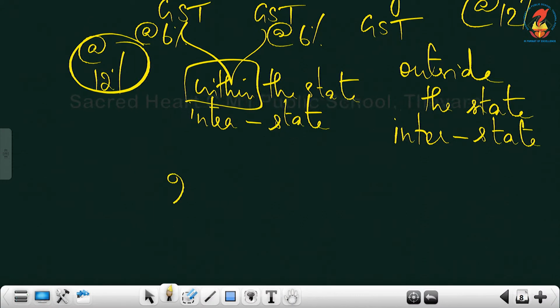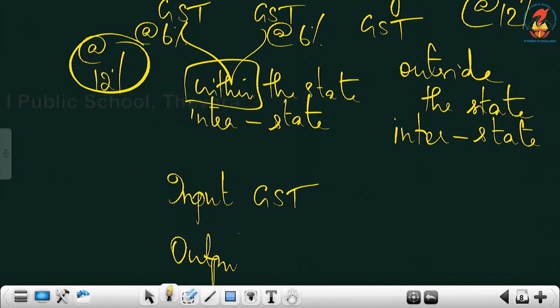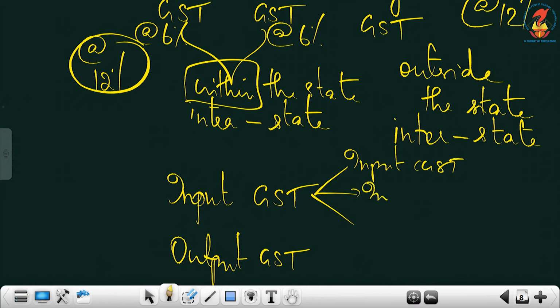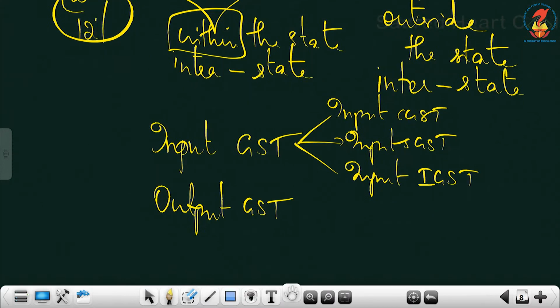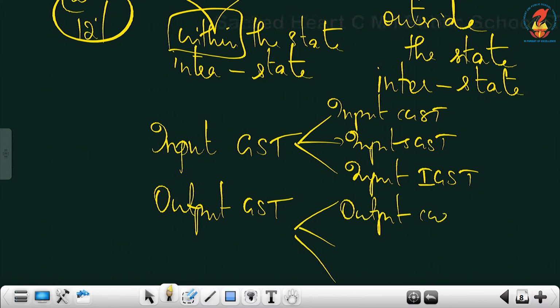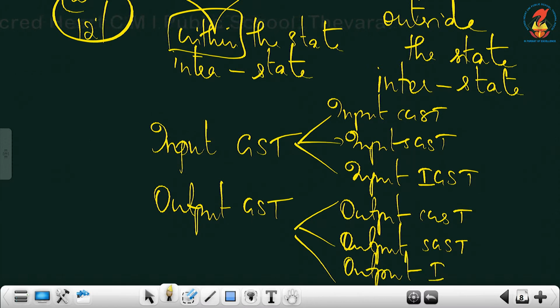Then next what you need to understand is what is input GST and what is output GST. Again, input GST we can divide into input CGST, input SGST and input IGST. We can divide like this. Same way, output CGST, output SGST and output IGST.